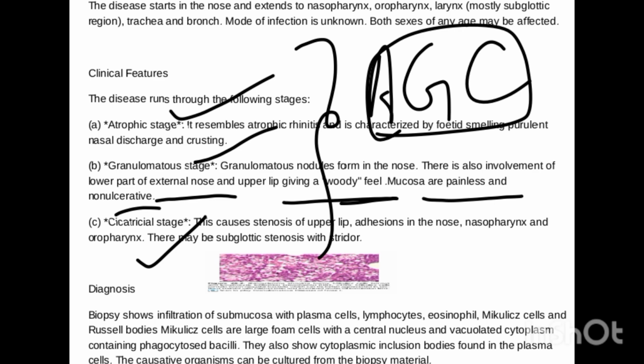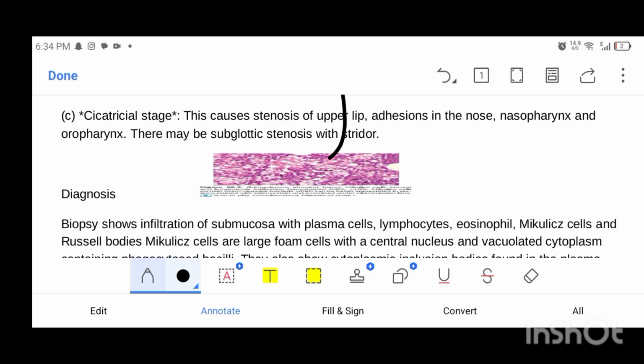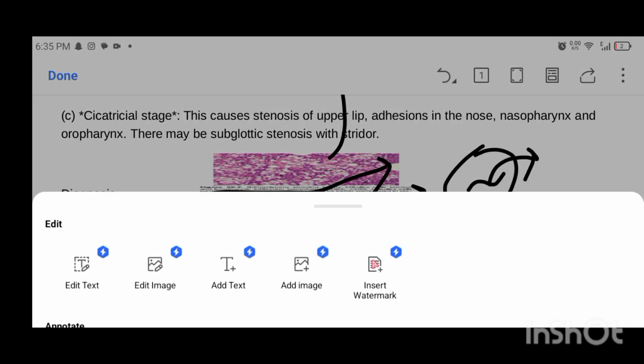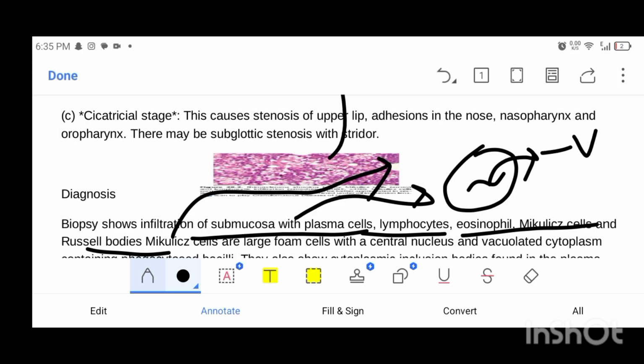Now, if we look at the biopsy, it shows plasma cells, lymphocytes, eosinophils, Mikulicz cells, and Russell bodies. Now, what are Mikulicz cells and Russell bodies? Mikulicz cells are basically large foam cells, and they have gram-negative bacteria inside them.